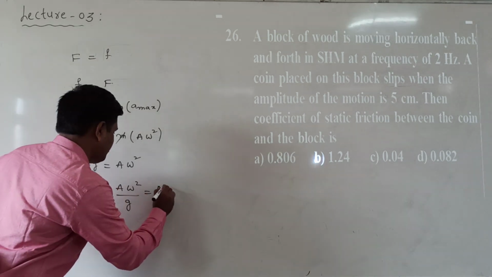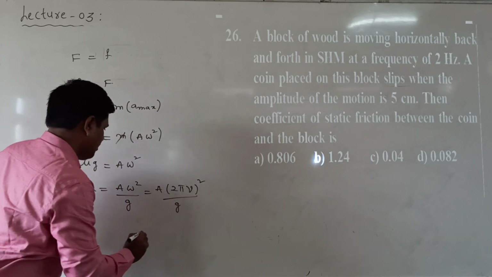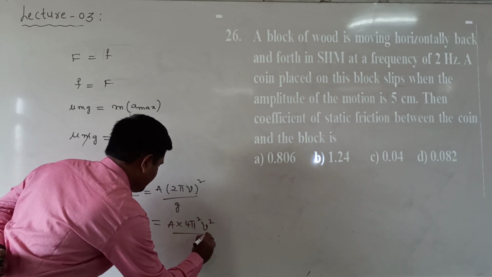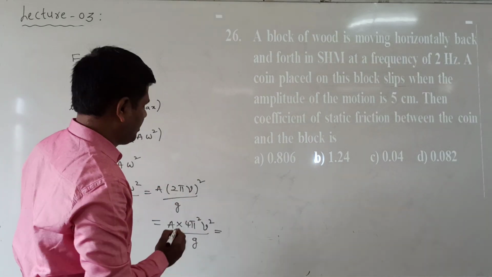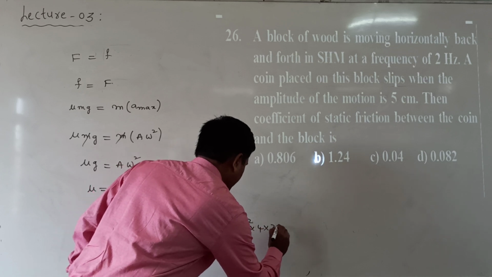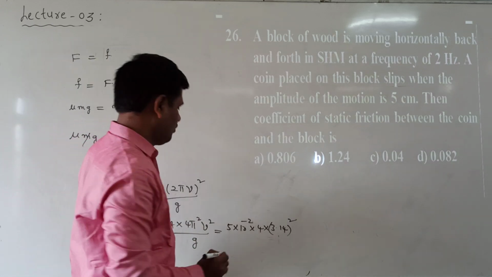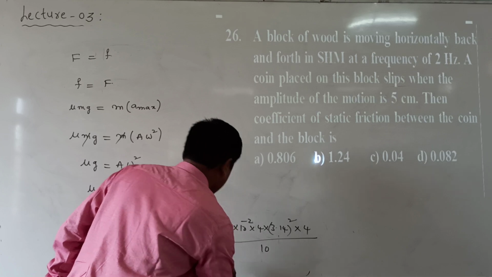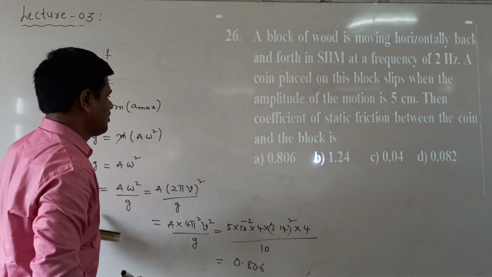The frequency in this case converts into 2πν whole square by g. Now what is here? A into 4π²ν² by g. Now the amplitude is given. Amplitude is 5 cm, which means 5 into 10 power minus 2, into 4 into 3.14 whole square. Now the ν value is given as 2, so 2 square is 4, and g value is equal to 10. Calculating this value, you can get 0.806. That is the coefficient of friction.